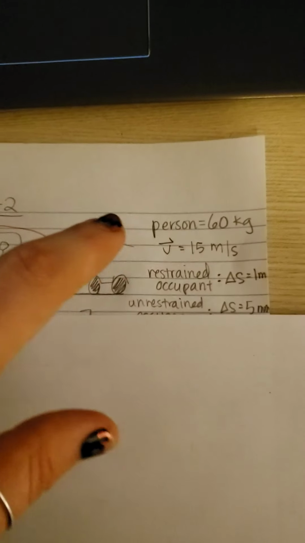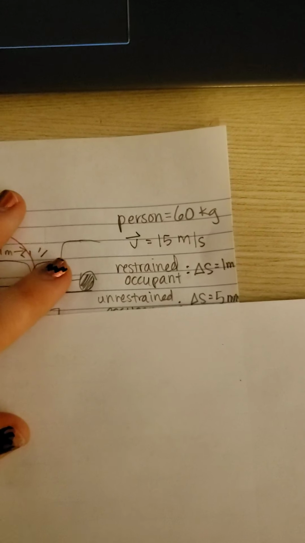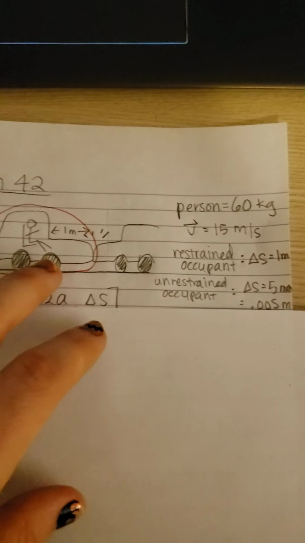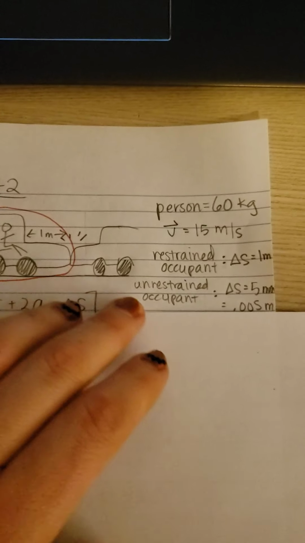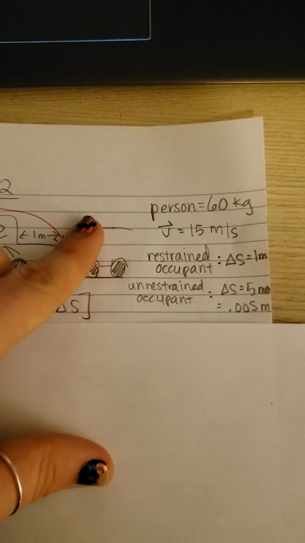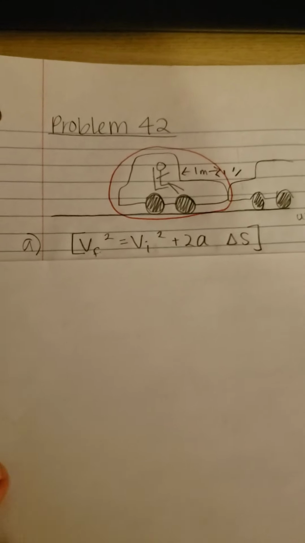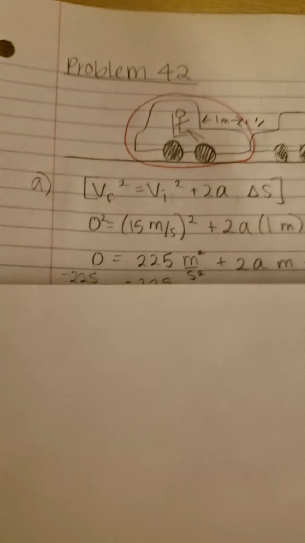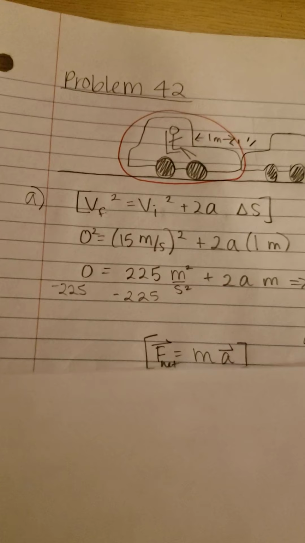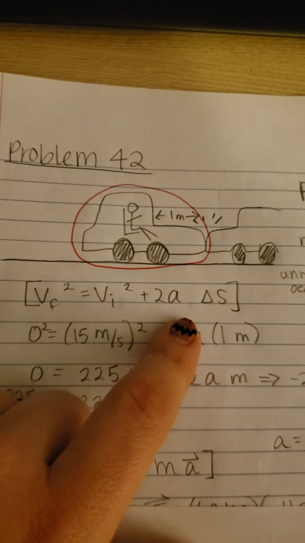We know our person is 60 kilograms. Our velocity is 15 meters per second. Our restrained occupant is going to have that change in position over 1 meter, and our unrestrained occupant is going to have that change in position over 5 millimeters. So I've converted it to 0.005 meters there. So we're just going to go ahead and use this equation here to find our acceleration because we have all these variables except for a.